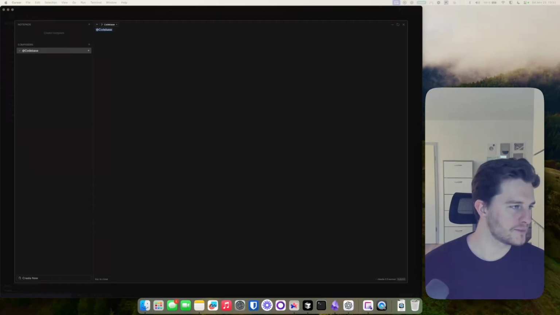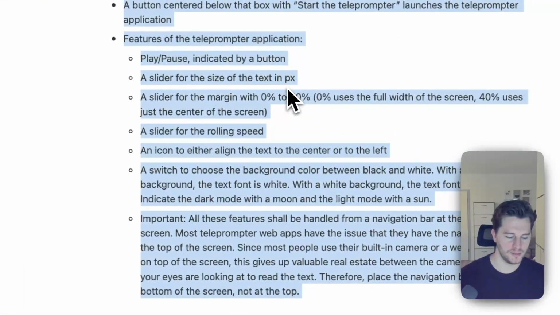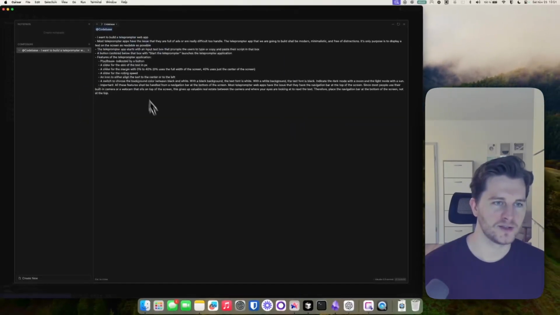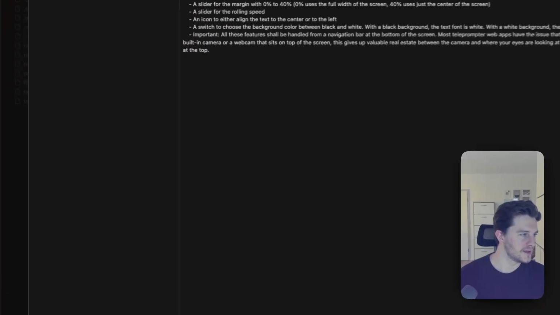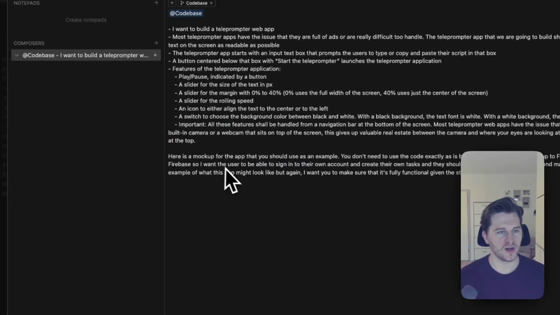So what I do is add codebase, and then I start by giving it my app idea. I'm copying this again, just paste this in, and then I say, here's a mock-up for the app that you should use as an example.